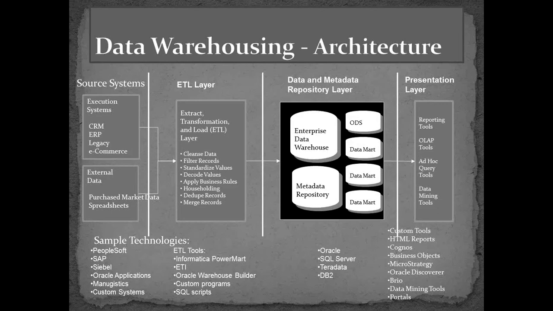For example, if the name of a person, James Bond, is written as James.B in the source system, but in the target system we want it written as James Bond, the complete name, then there is a transformation of data again. These kinds of transformations we do with the help of an ETL tool like Informatica. This is the transformation layer.